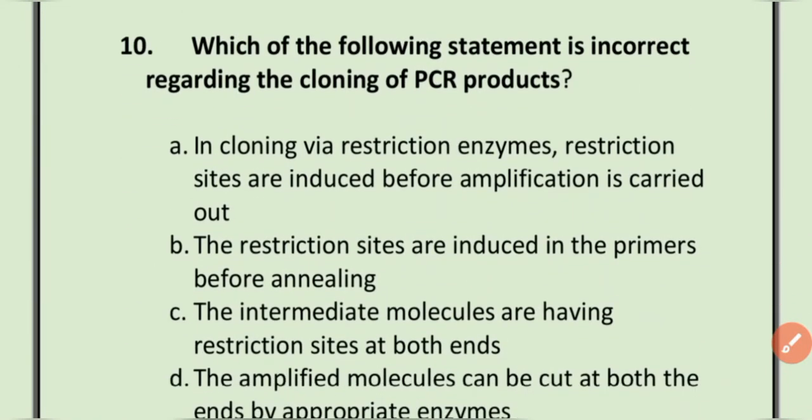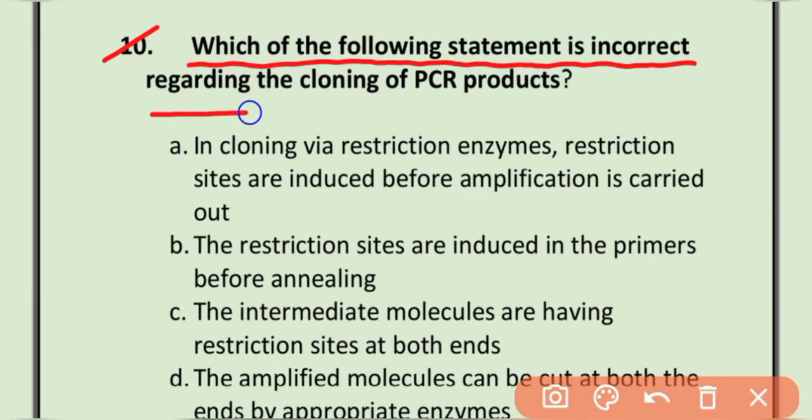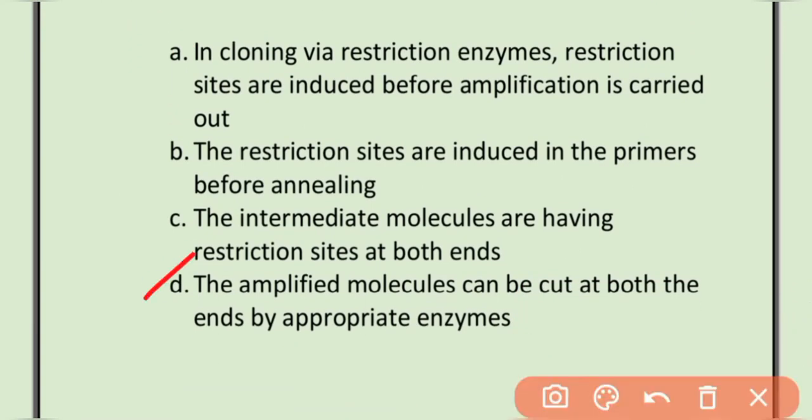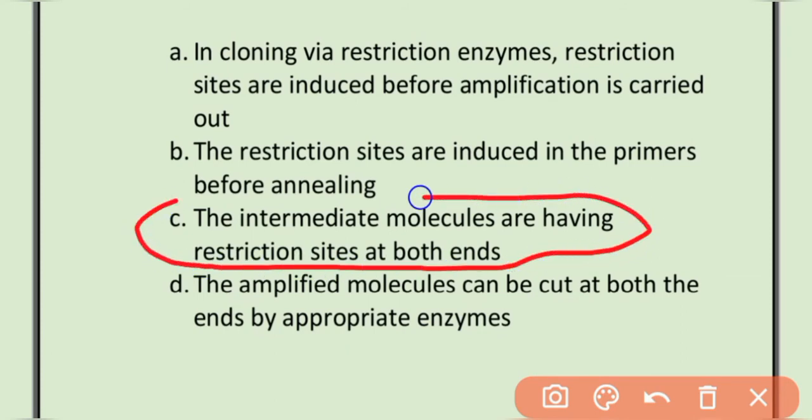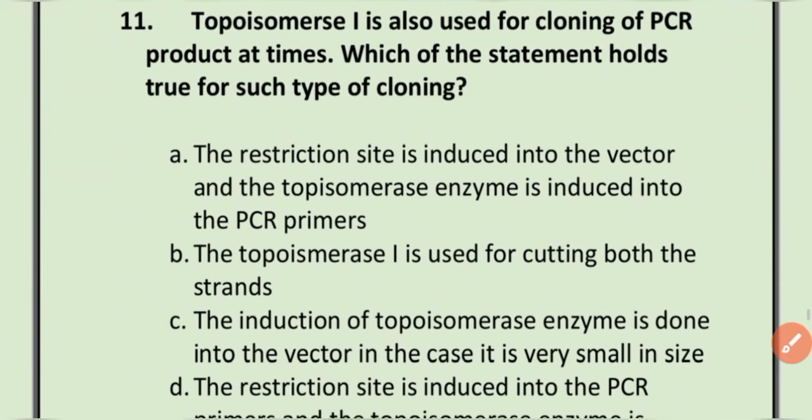MCQ number 10. Which of the following statements is incorrect regarding cloning of PCR product? Option A. In cloning, restriction sites are introduced before amplification is carried out. Option B is restriction sites are introduced in the primer before annealing. C. The intermediate molecules have restriction sites at both ends. Option D is the amplified molecule can be cut at both ends by the appropriate enzyme. The correct option is option C. The intermediate molecules have restriction sites at both ends. MCQ number 11.